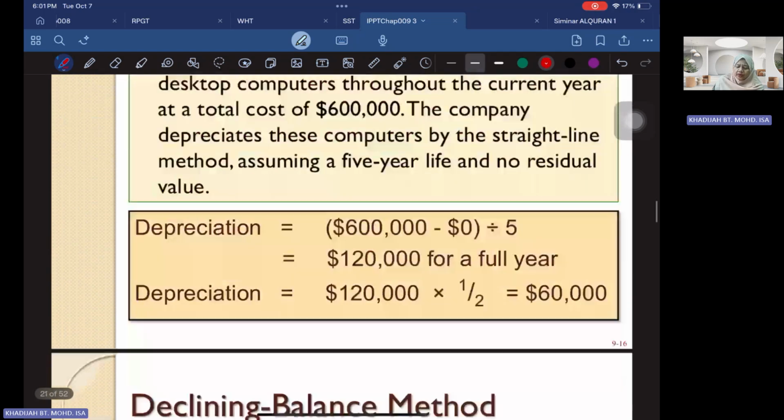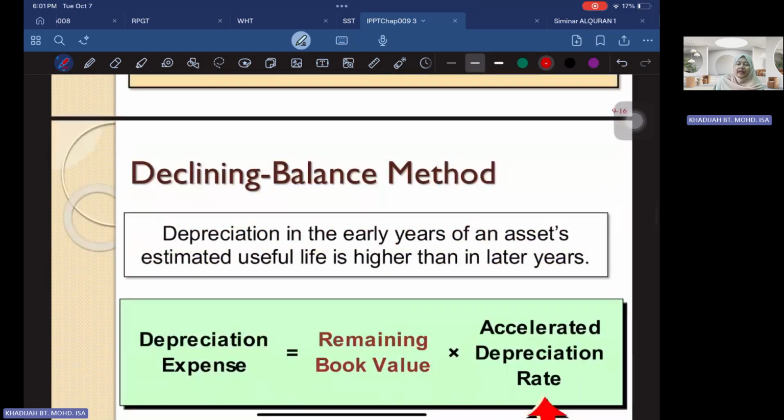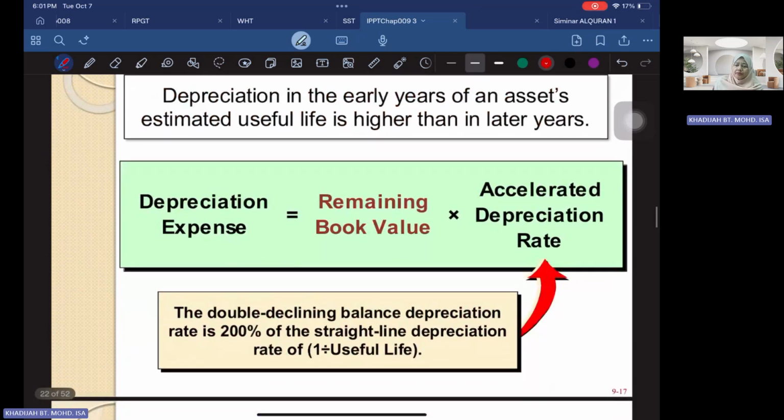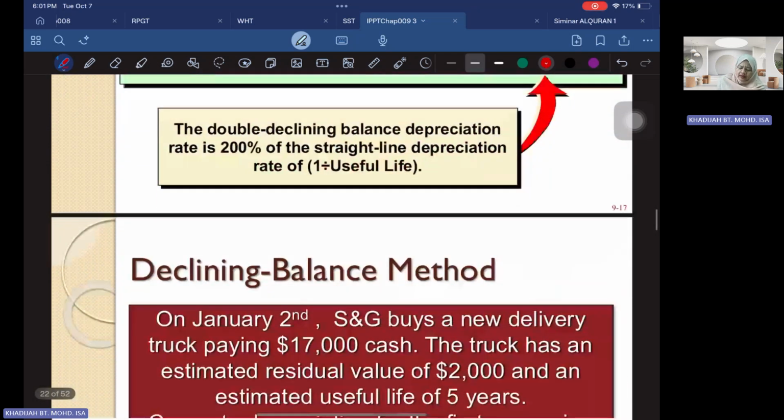Then you also have what we call the declining balance method. Similarly, this is another method of depreciation, but we will not go through this declining balance. Sometimes they call it the reducing balance method. It means that it will take the reducing balance and then compute with the rate.